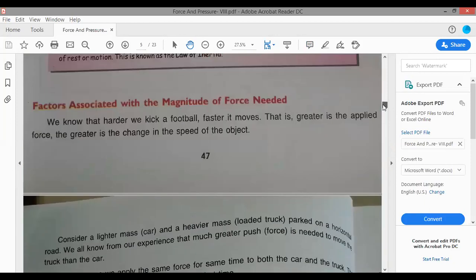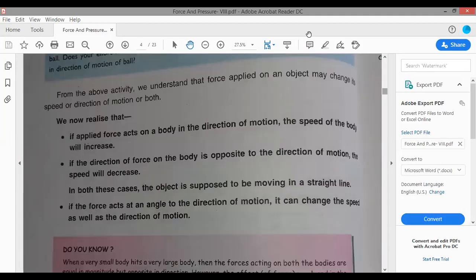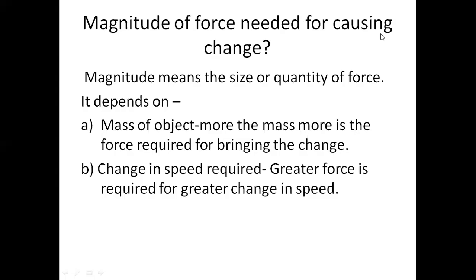So the amount of force depends on how much is the mass of the object. So magnitude of force depends on mass of the object. More the mass, more is the force required.